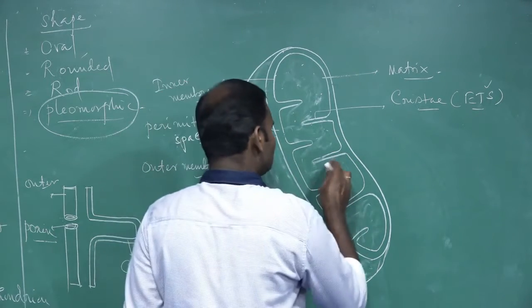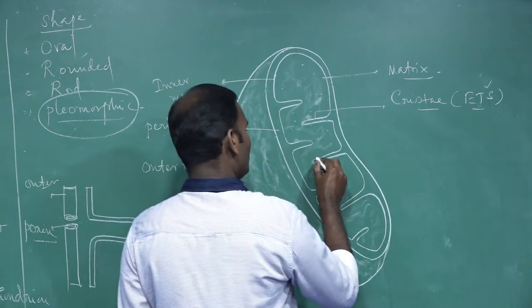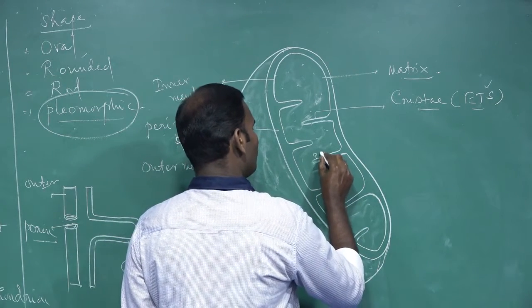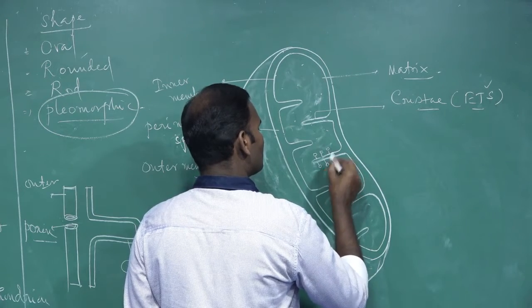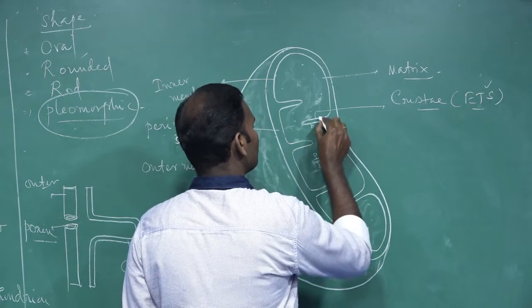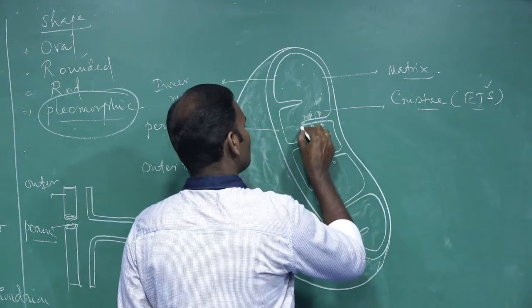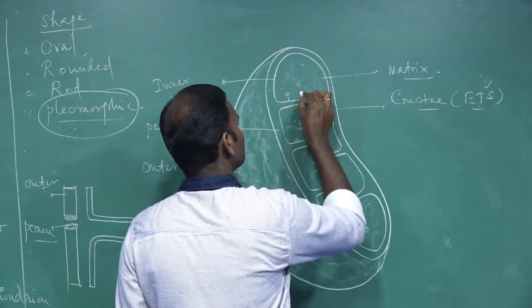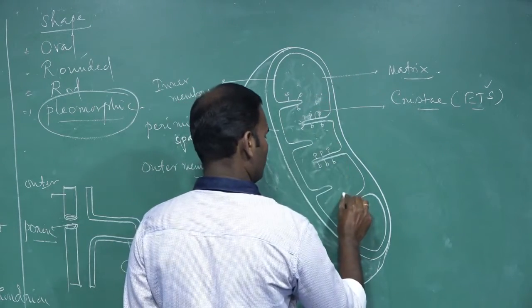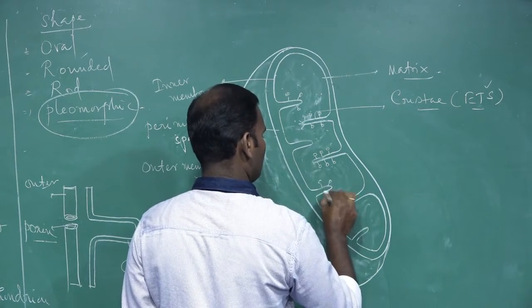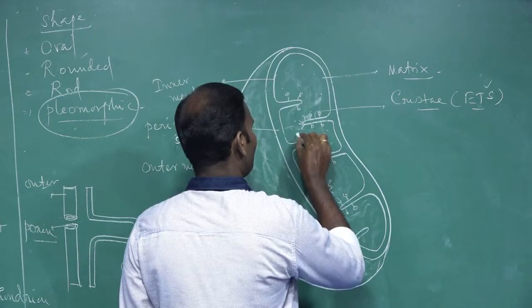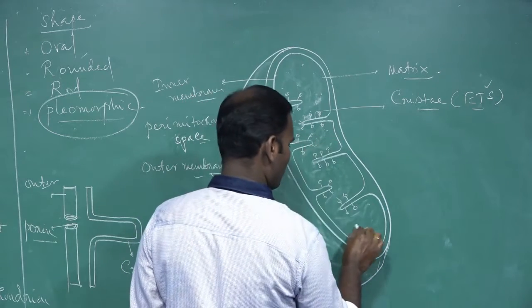Next, these cristae, or finger-like projections, consist of many particles. These are called F1 particles, also called F0 F1 particles or elementary particles.